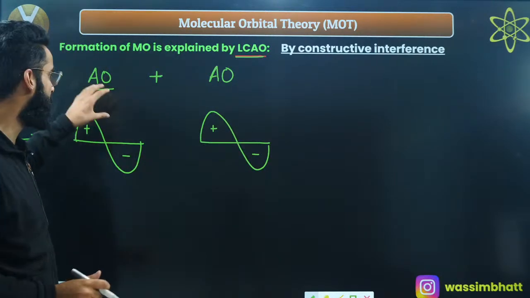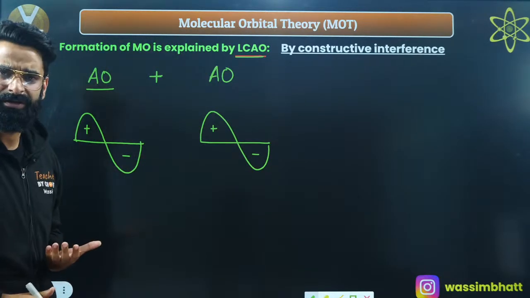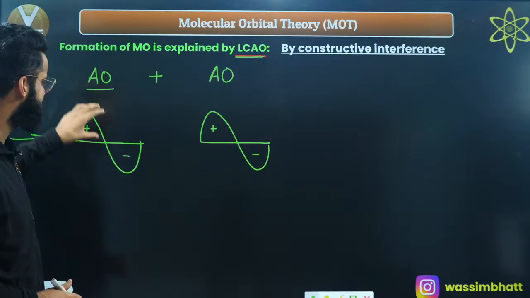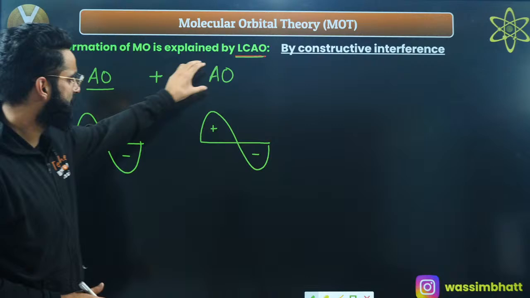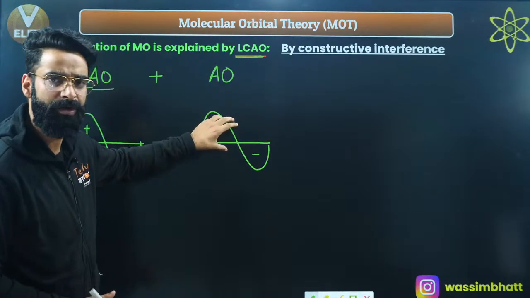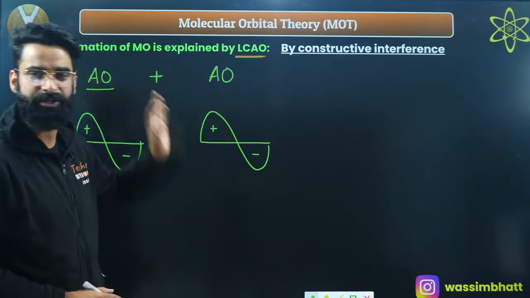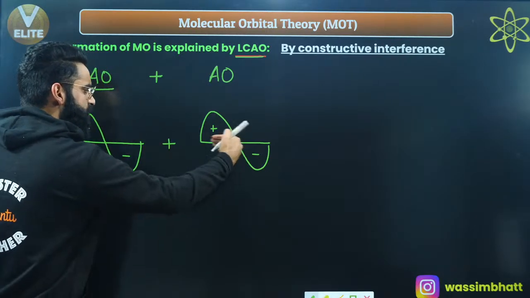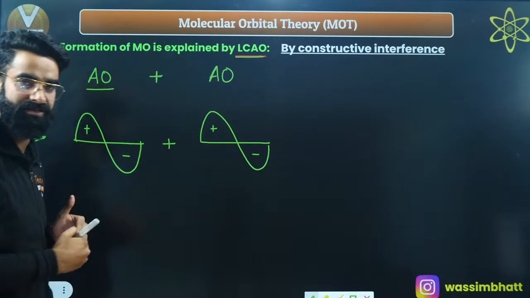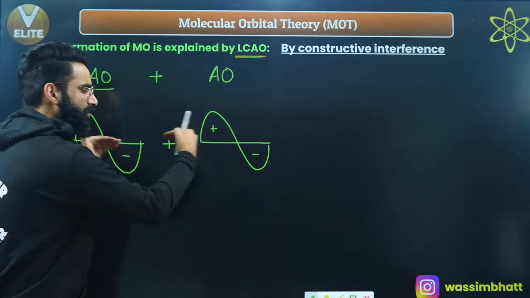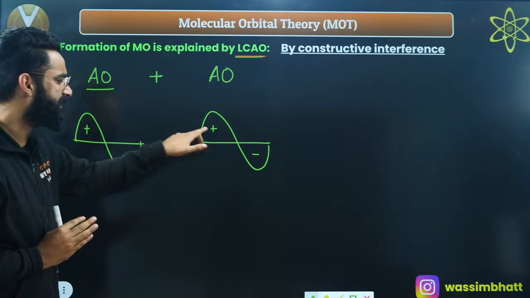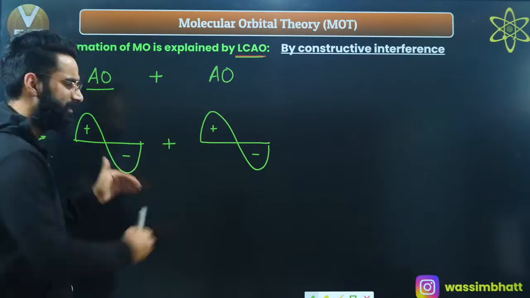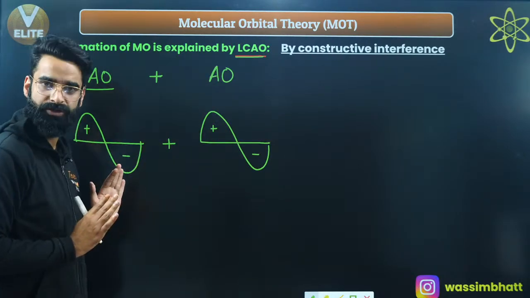And we know atomic orbitals predominantly have wave nature, right? So this is the wave of this atomic orbital, and this is the wave corresponding to this other atomic orbital. This can be one of the scenarios in which these two waves are going to show interference. These are the atomic orbitals, or you can call them waves as well. These are going to show the interference.